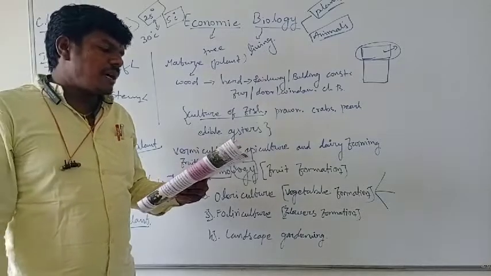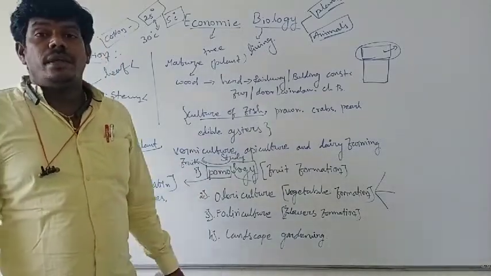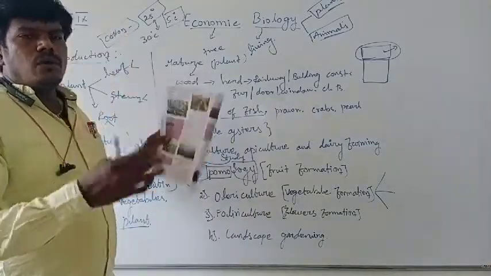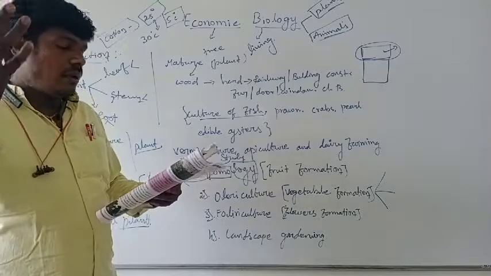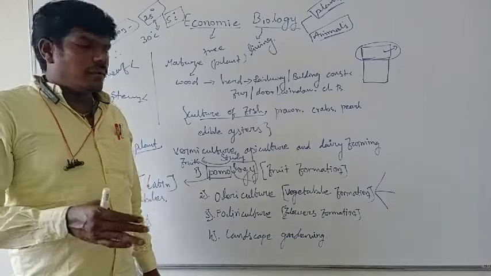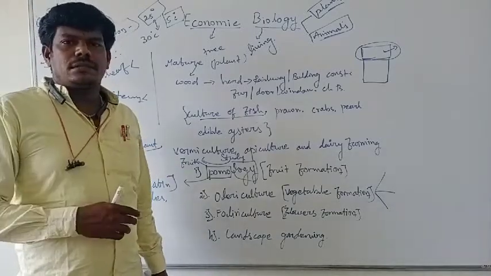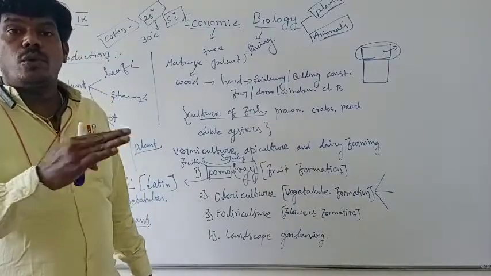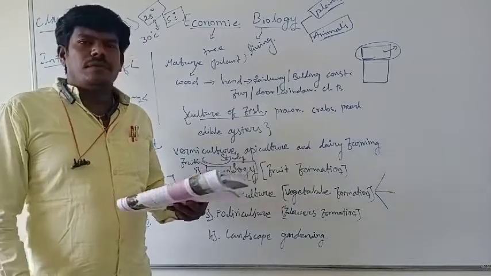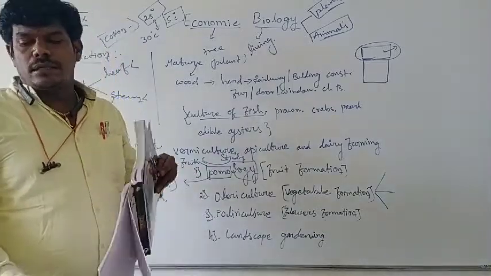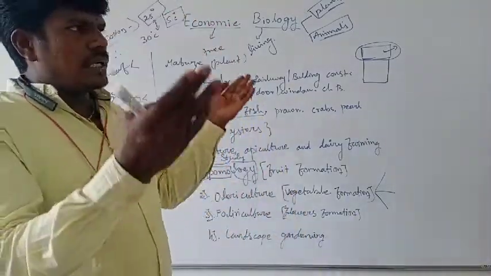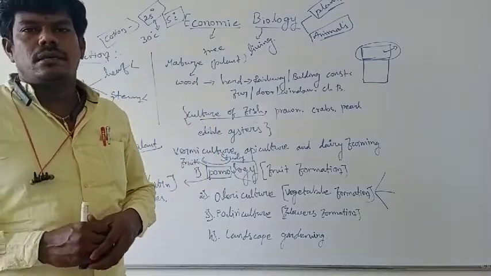And the yield is very high compared to outdoor cultivation. Inside the greenhouse shed you get more gain. And limited pesticides are needed, meaning you decide which level of pesticides to utilize. Because the plants are disease-free, there is no need for more pesticides. And it protects plants from uncertain weather. Sometimes the climate changes suddenly, with the temperature rising or falling, but the greenhouse shed controls the uncertain temperature.